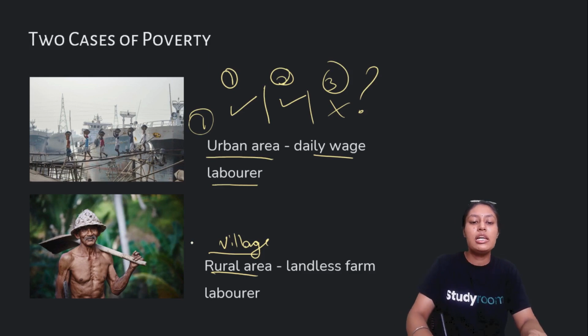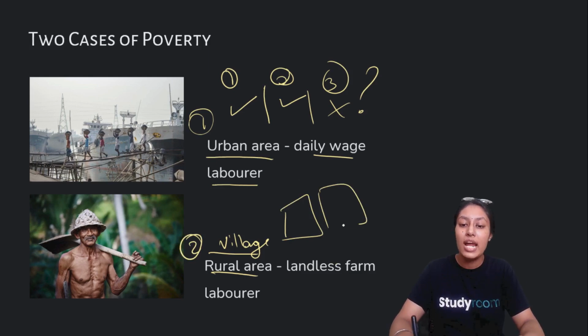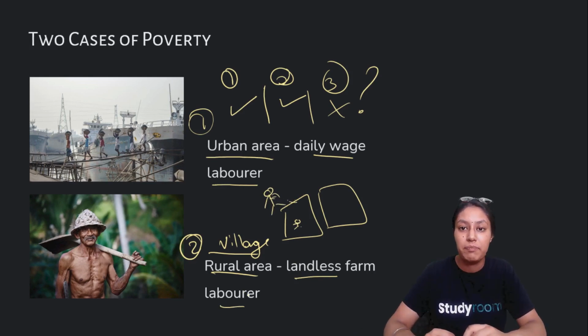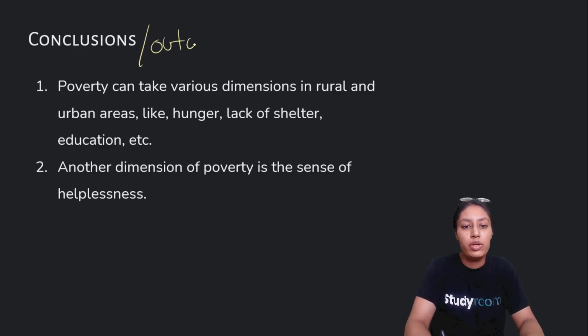In rural areas, conditions are a little different, because these people do not have their own land. They work on somebody else's land, on land owned by someone else, and get whatever amount is fixed for them. So this is the condition we study in rural areas. These were two cases of poverty. Now, what are the outcomes of poverty? And what are the reasons this happens? We'll study it through 2-3 major factors that we'll also discuss in detail in coming slides.